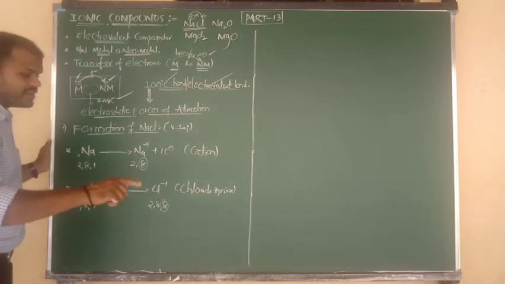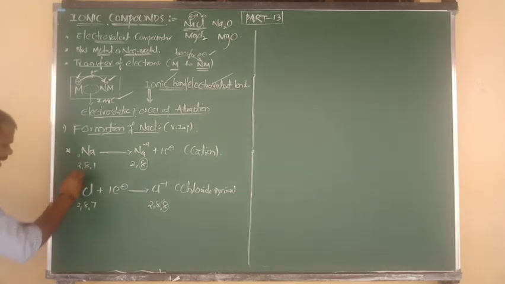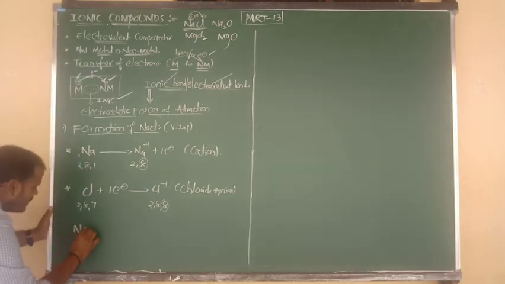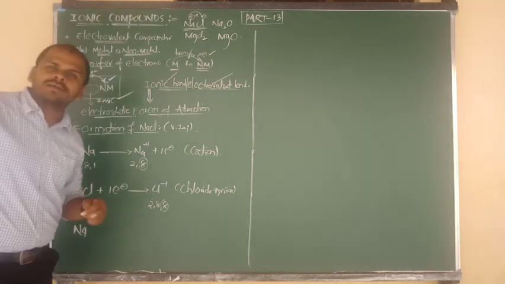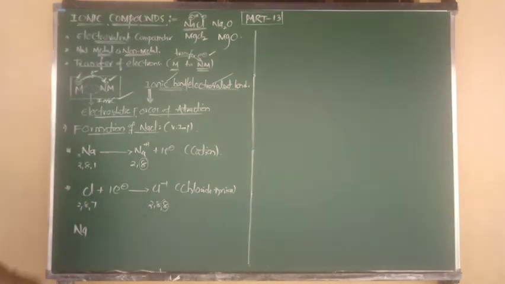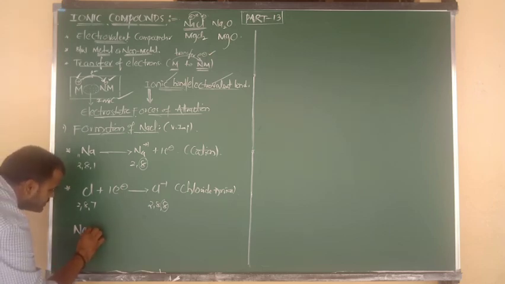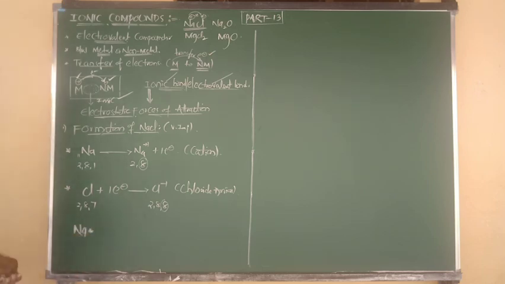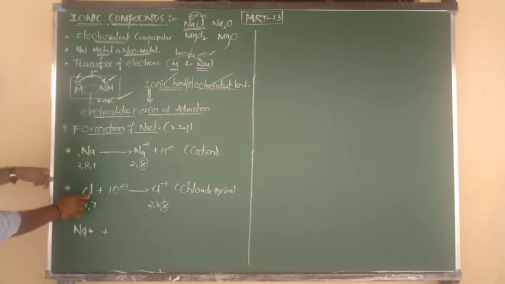Okay. So now can I show you the reaction, the final reaction? First of all, I want to consider sodium. The symbol of sodium is Na. How many valence electrons does it contain? Only one valence electron in its outermost orbit. Yesterday I told you that each valence electron is represented by a dot. So sodium contains one dot, which is one valence electron. Now it undergoes reaction with what? Cl.